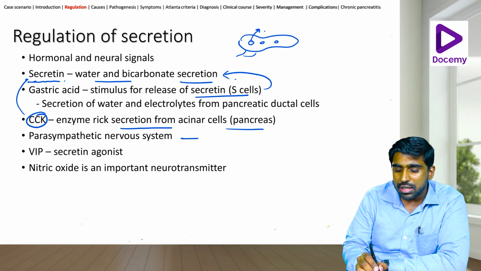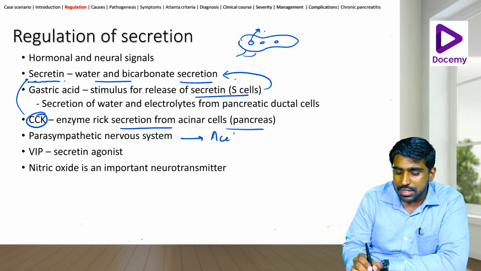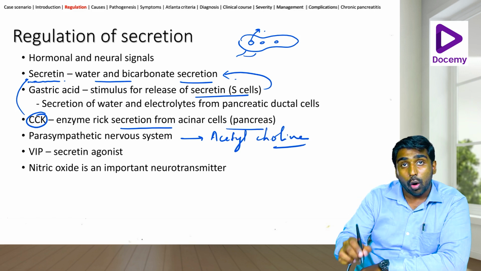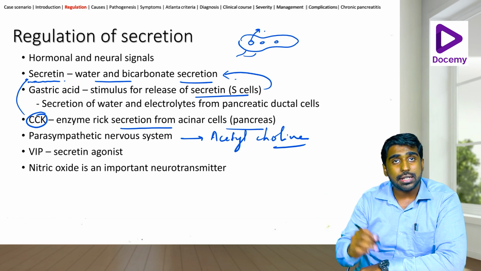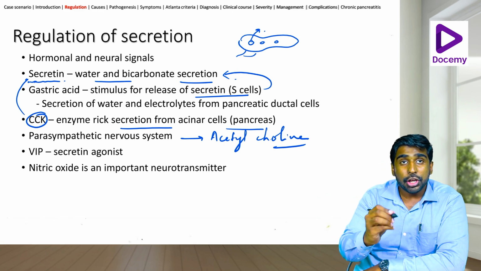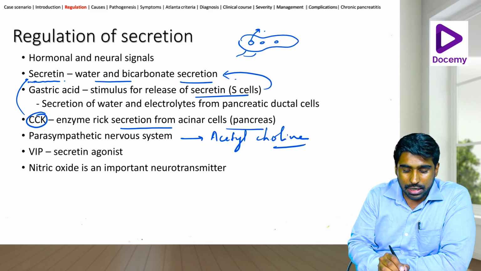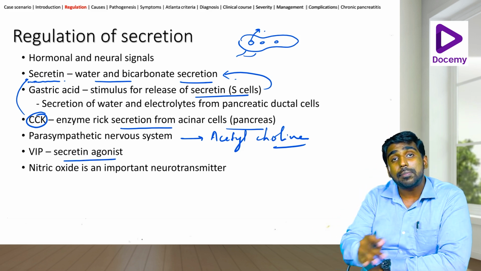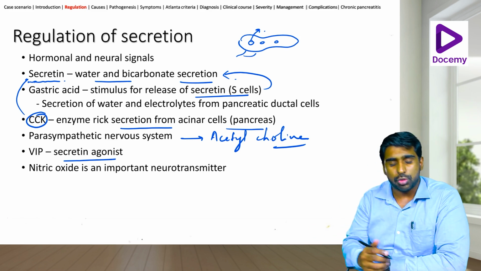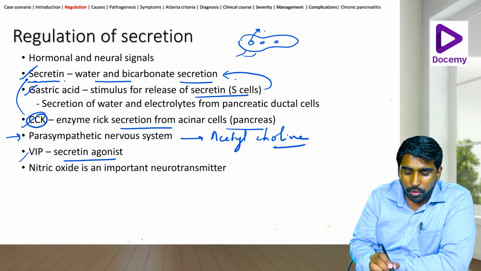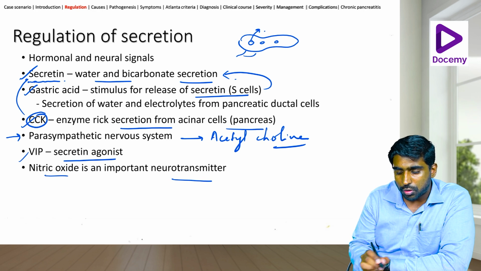Now the parasympathetic nervous system, or acetylcholine, will also help secretin in doing the same. VIP, or vasoactive intestinal polypeptide, also helps the secretin. So these all help secretin as well as have an individual action. This is the neural action. These three are the hormonal actions. Another important neurotransmitter is nitric oxide.